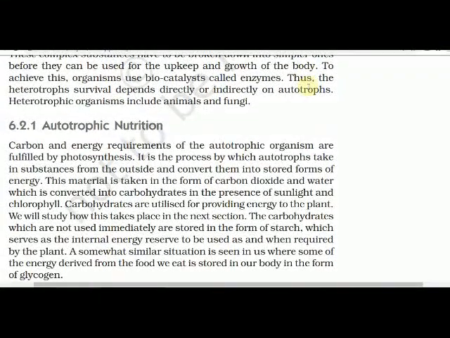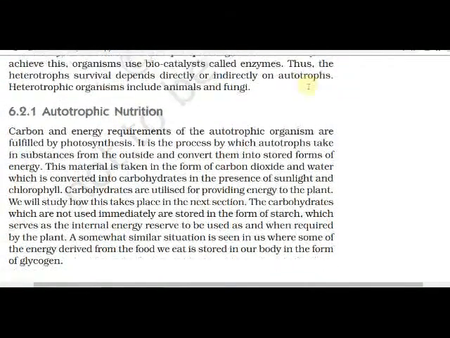So first part, autotrophic nutrition, we are going to see. So there are two types of nutrition, autotrophic and heterotrophic. Autotrophic nutrition: by photosynthesis, plants prepare their own food. This is autotrophic nutrition. We will see it now. Carbon and energy requirements of the autotrophic organism are fulfilled by photosynthesis.